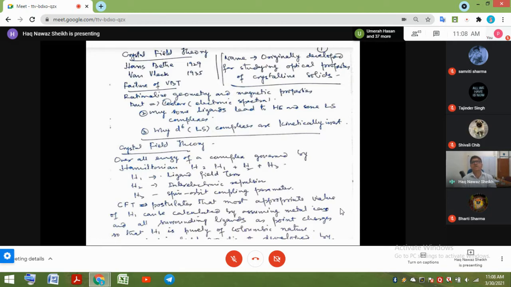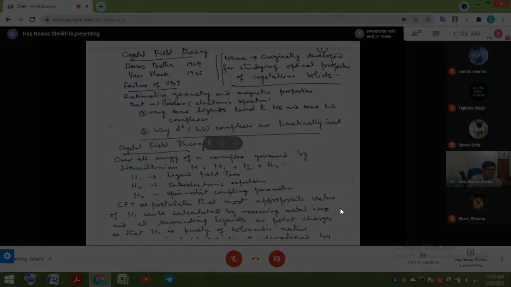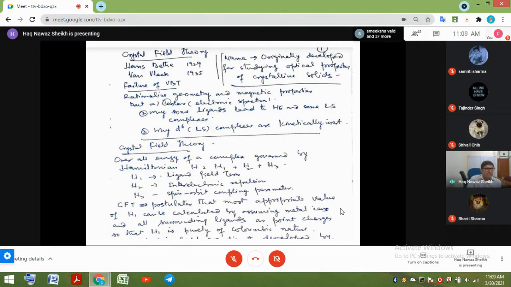It was originally developed for studying the optical properties of crystalline solids. That's why the name goes crystal field theory. They gave this name because, as I said, valence bond theory could not satisfactorily explain the color of the coordination compounds, particularly in the solid state, and therefore this theory was named crystal field theory because it was developed for studying the optical properties, color properties of the crystalline solids.